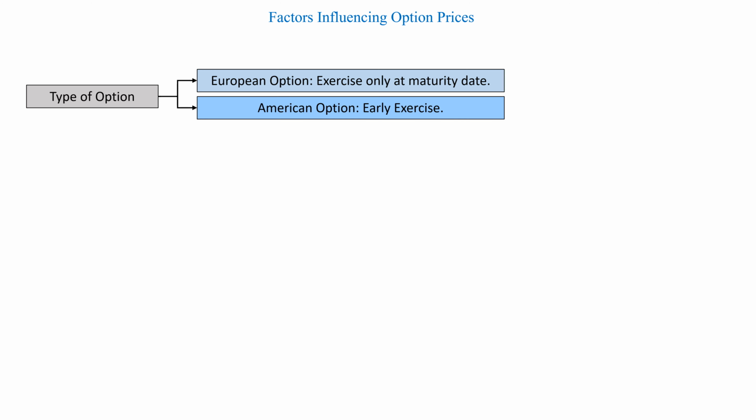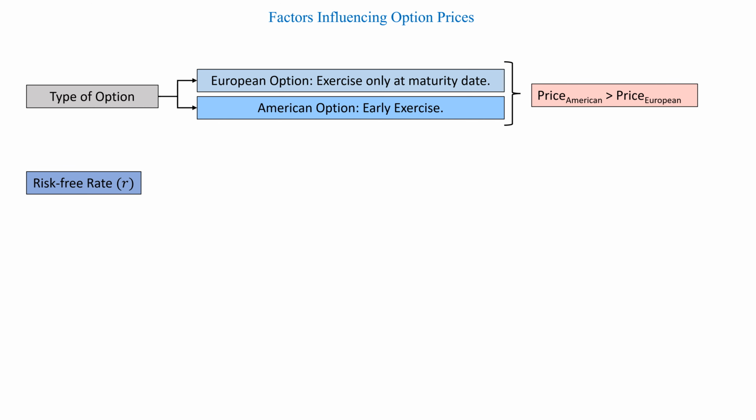Next, let's look at the type of option. For simplicity, we only consider two types, the most vanilla type of options, which are the European option, which allows exercise only at maturity, and the American option, which allows for early exercise anytime before maturity or at maturity. Now, due to the benefit of being able to exercise the option early, the price of the American option is always greater than that of the European option.